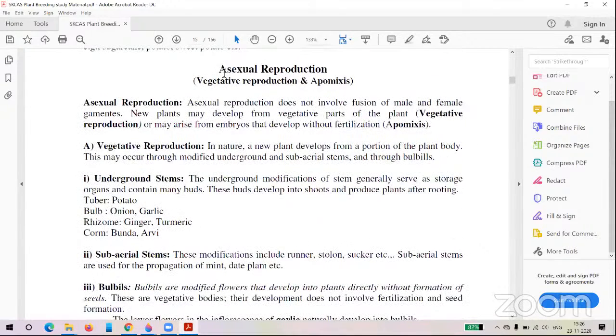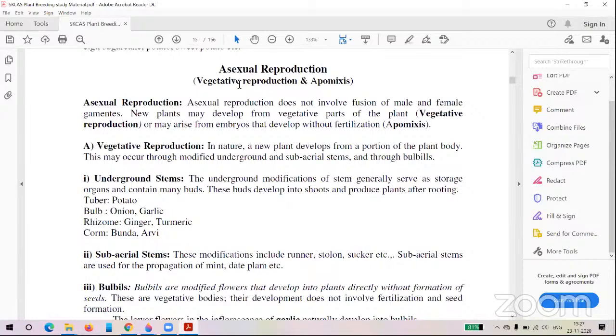And coming to asexual reproduction. So what is meant by asexual reproduction? It means the new plants may be developed from the vegetative parts, maybe from the stem or from the leaf or from the roots. So maybe the parts of the plants. So from any part of the plant you can grow a new plant without seed. So that is asexual reproduction.